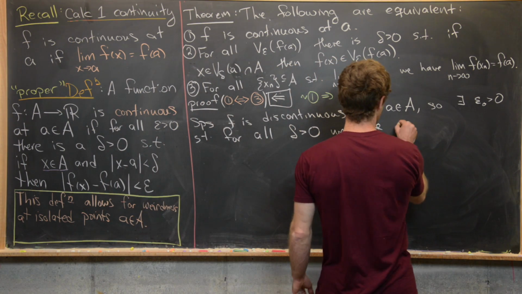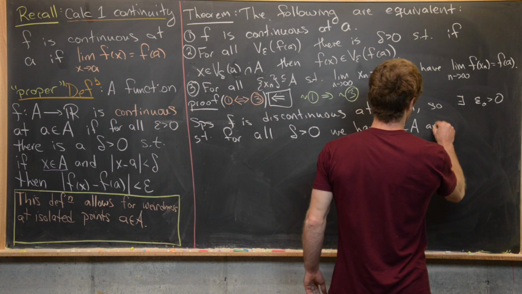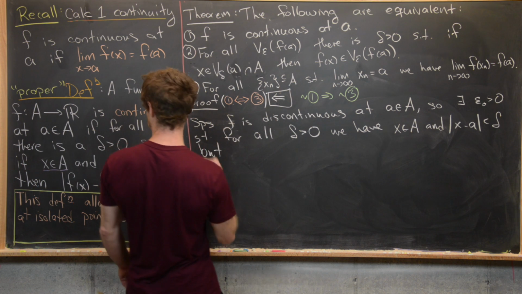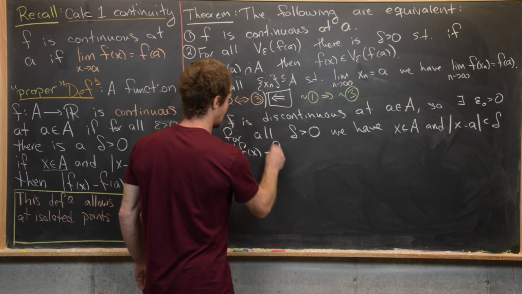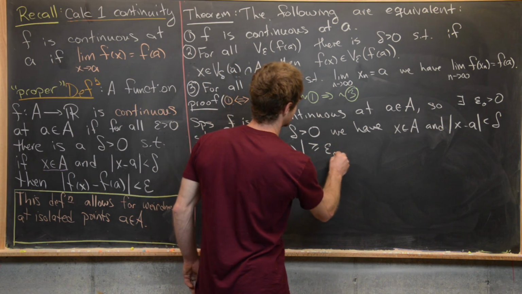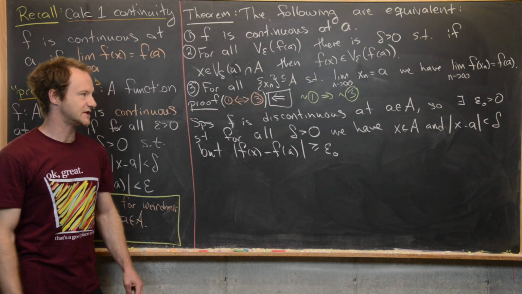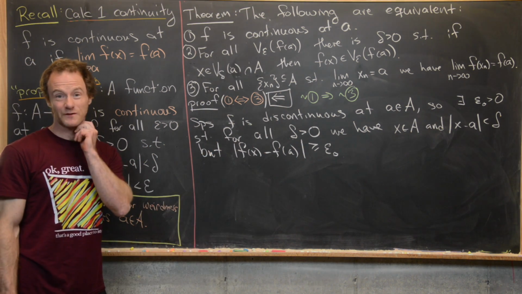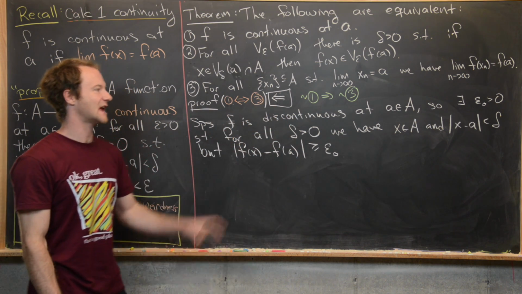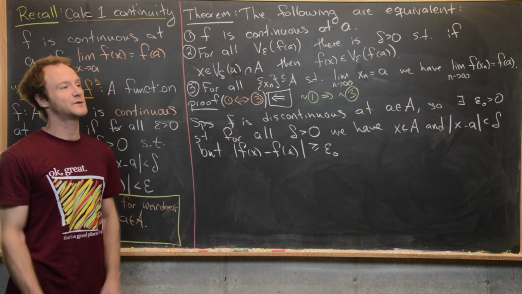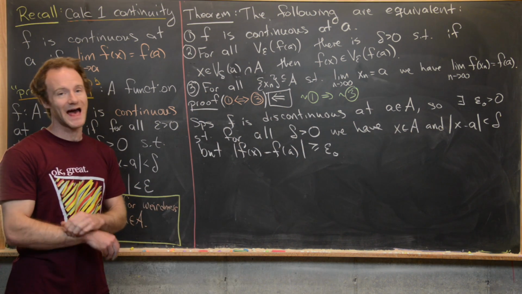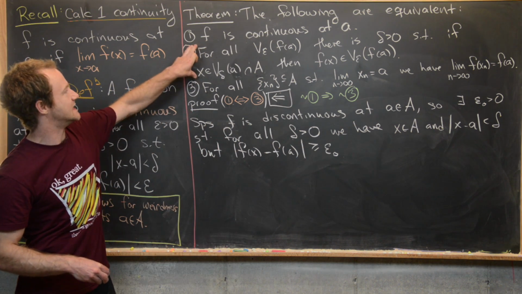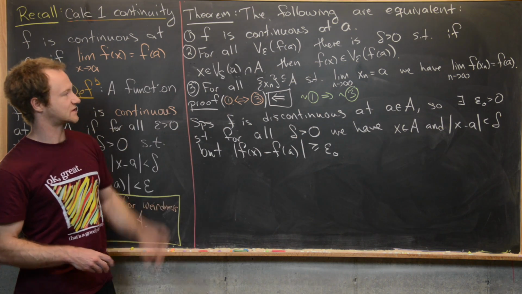So we have x is in A and |x minus a| is less than delta, but |f(x) minus f(a)| is bigger than or equal to epsilon naught. Again, this is going to be true for all delta. So in particular, we want to take a special value of delta, since we know that this kind of thing happens for all delta. We use that in order to construct our sequence, which will be like a negation of this third step right here.